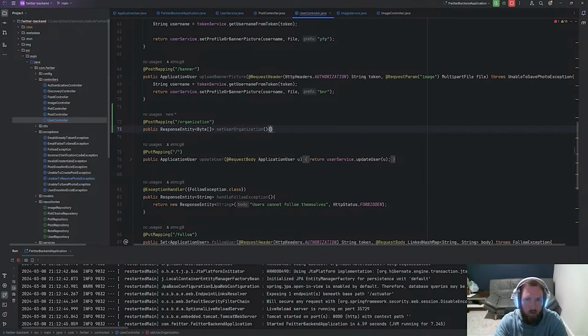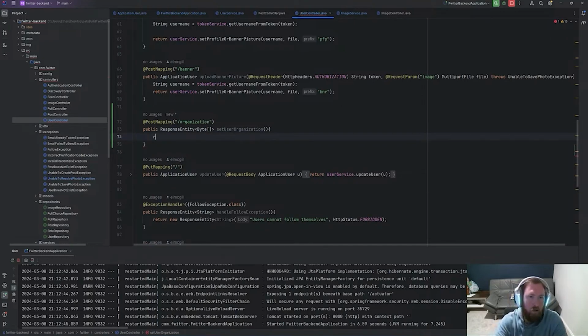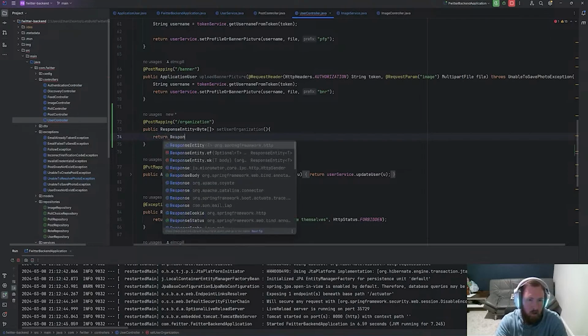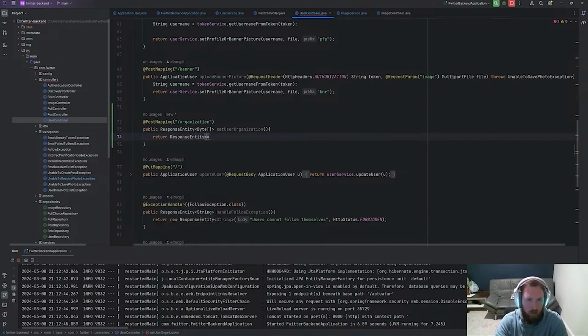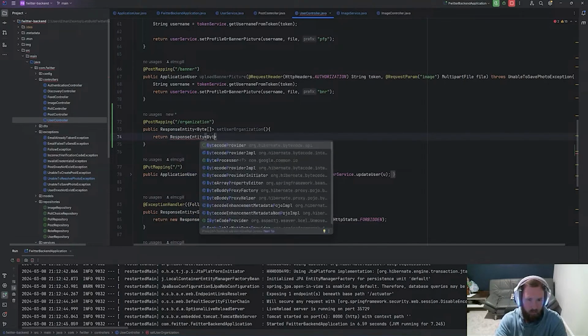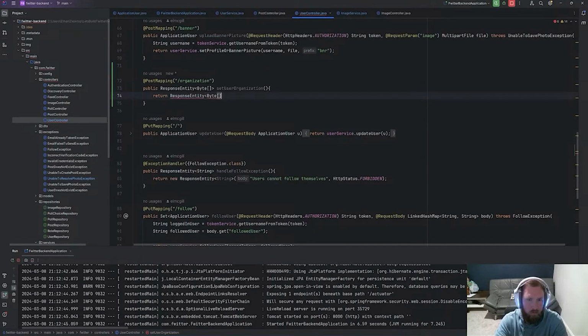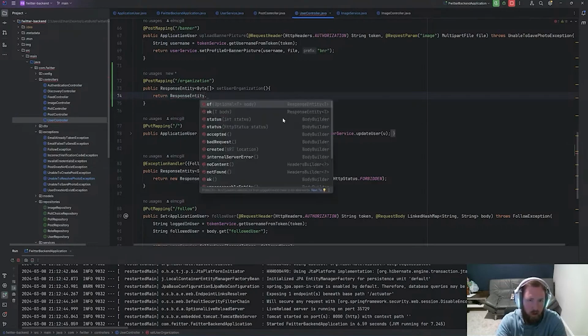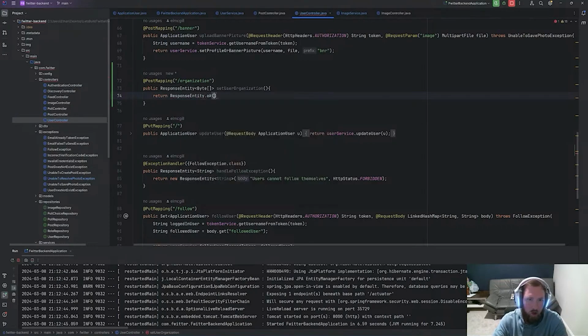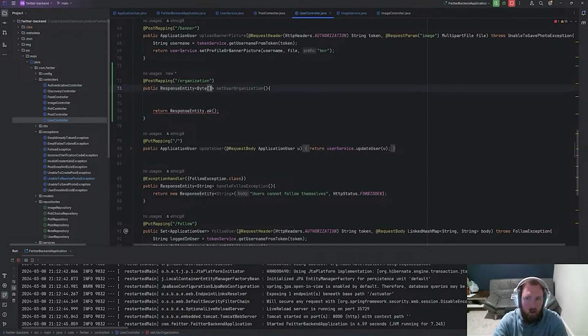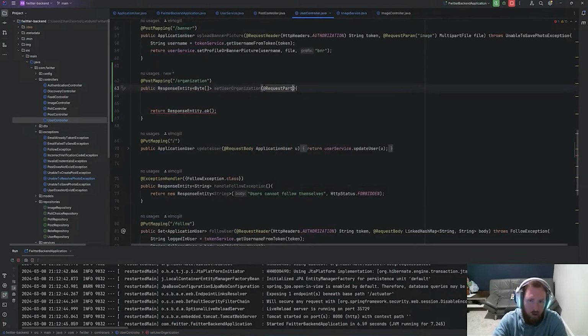And we will go ahead and pass in multiple parts, I guess. Let's go ahead and just return a ResponseEntity of byte array. Maybe we just say ResponseEntity.ok, I guess, and we'll just do that for now. We need a few things, so we're gonna have to do @RequestPart, which will be user, and this will be String user.